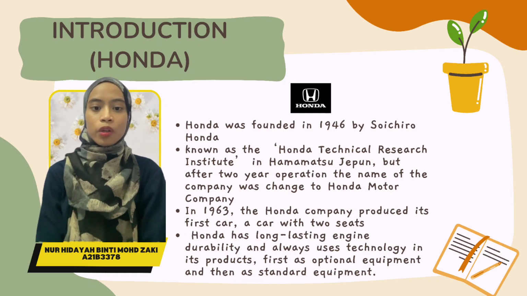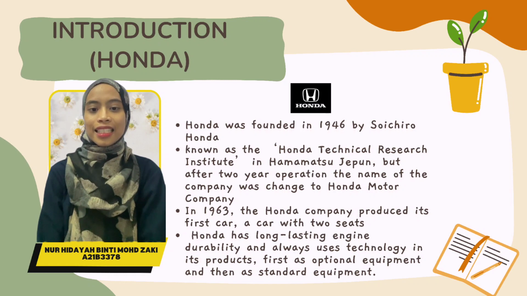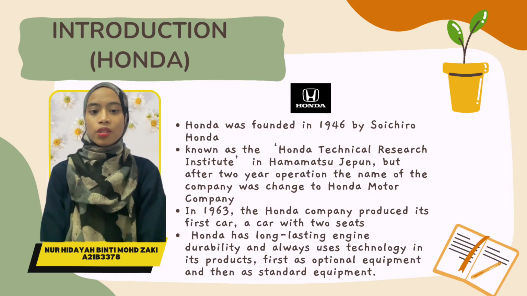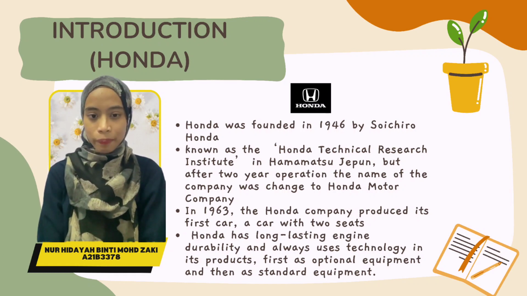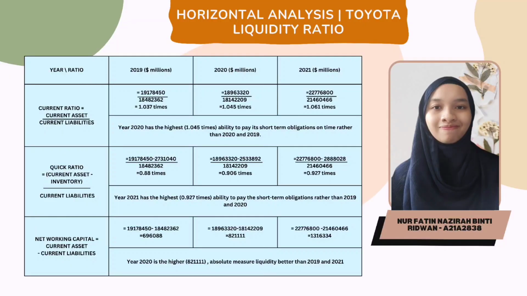The Honda Company produced its first car, a car with 2 seats. Honda has long-lasting engine durability and always uses technology in its products, first as optional equipment and then as standard equipment. I will continue the presentation to the horizontal analysis for Toyota.